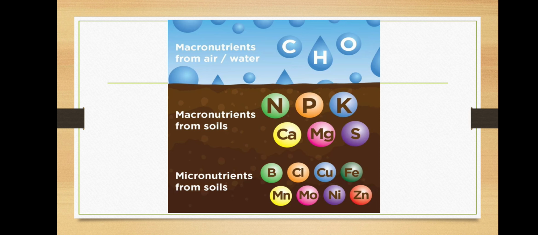And when we come to the other nutrients like minerals, NPK, calcium, magnesium, sulfur, boron, chlorine, copper, iron, manganese, molybdenum, nickel, zinc, all of these are present in the soil itself. They can be absorbed through the root hairs, but they can be absorbed through leaves also. It is not fixed that they are only absorbed from the soil. They can also be absorbed from the atmosphere. So some of the micronutrients are given to plants through spray. Through leaves also, it can absorb those nutrients.